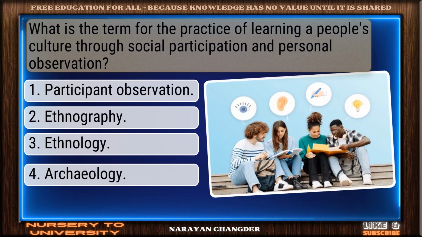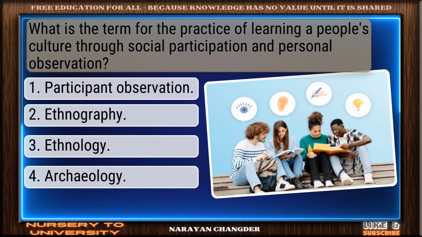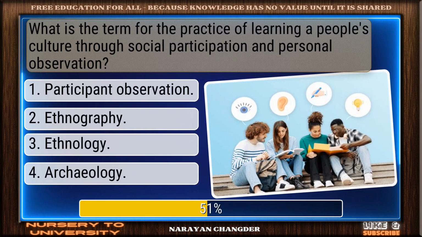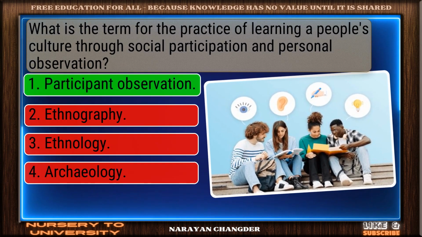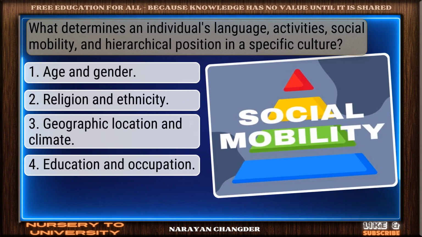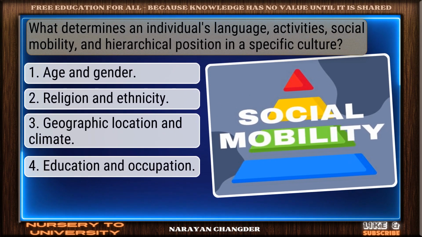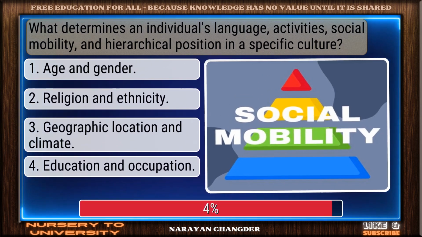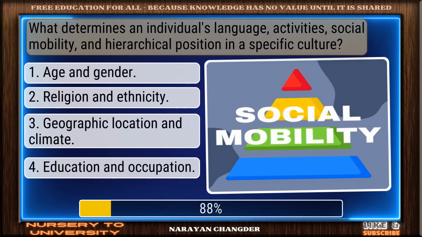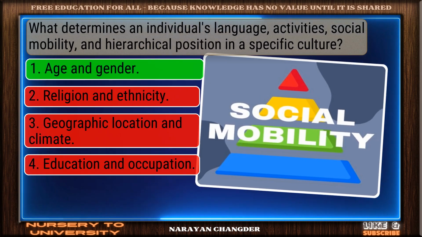What is the term for the practice of learning a people's culture through social participation and personal observation? Exactly. Participant observation makes sense. What determines an individual's language, activities, social mobility, and hierarchical position in a specific culture? Valid point. Age and gender is true.